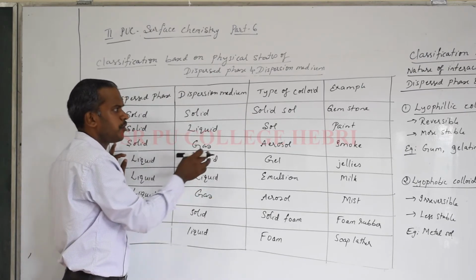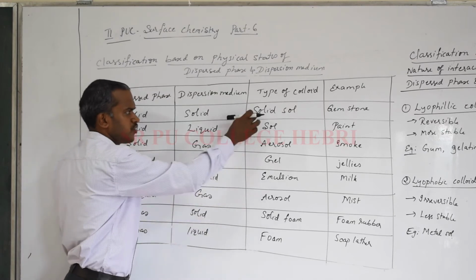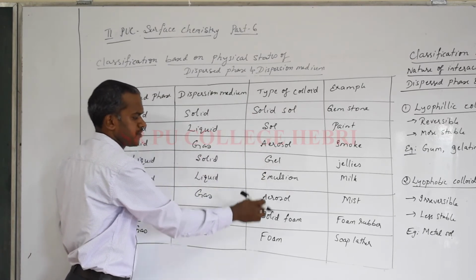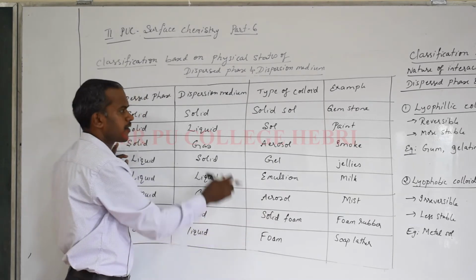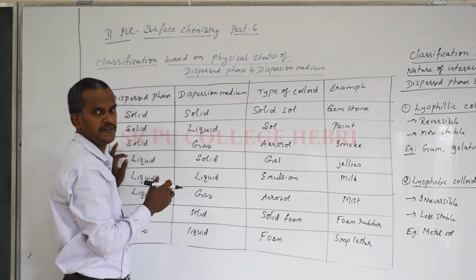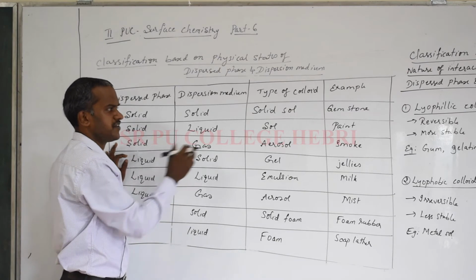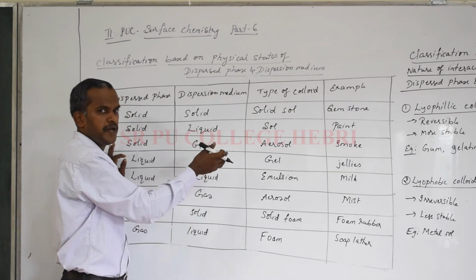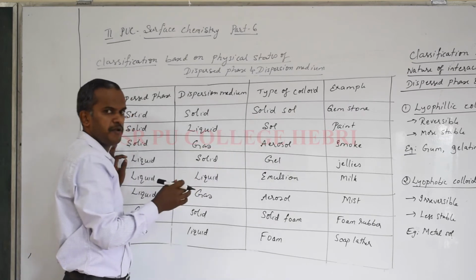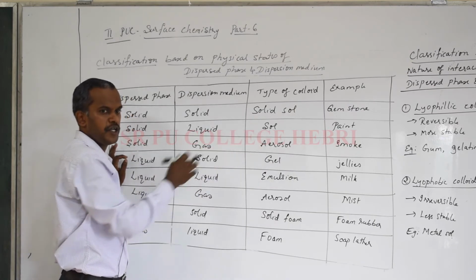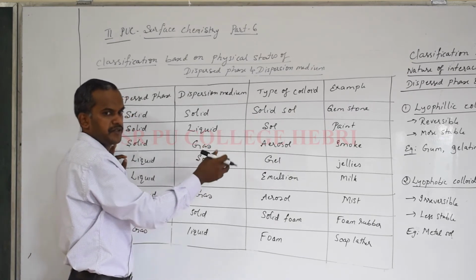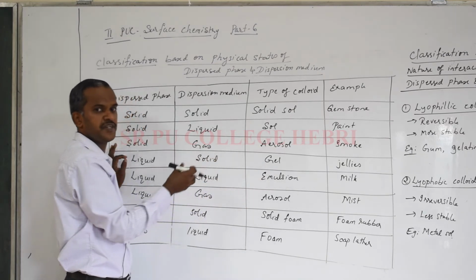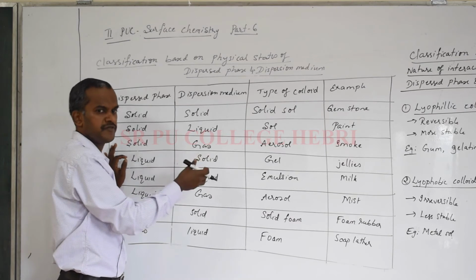Okay, you have to know the 8 types of colloids: solid sol, aerosol, gel, emulsion, solid foam and foam, with respect to the change in the physical states of dispersed phase and dispersion medium. In a competitive exam, questions will be asked like, butter is an example for which type of colloid, or what is the dispersed phase and dispersion medium in butter. That type of question, if it comes, then you should know what the dispersed phase and dispersion medium are in any given substance.